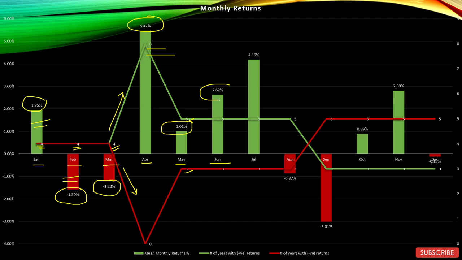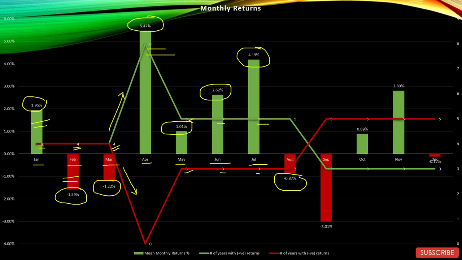June, 2.62% average returns. So decent returns, I would say, considering the scenario and the returns that other months have given. 5 positive and 3 negative years. July, a very good month with 4.19% returns, 5 positive years and 3 negative years.